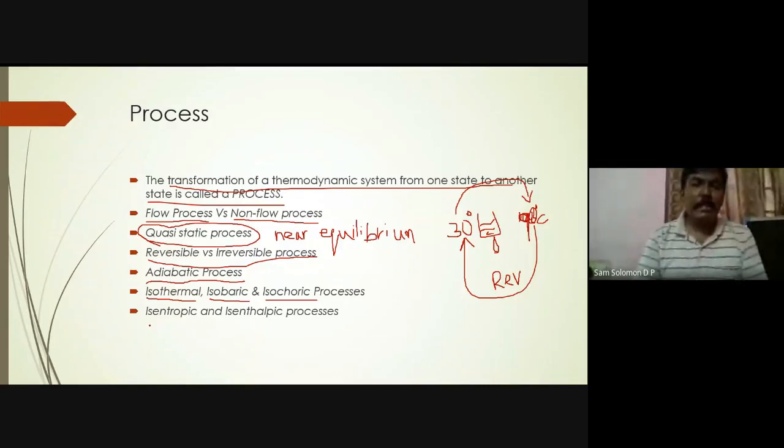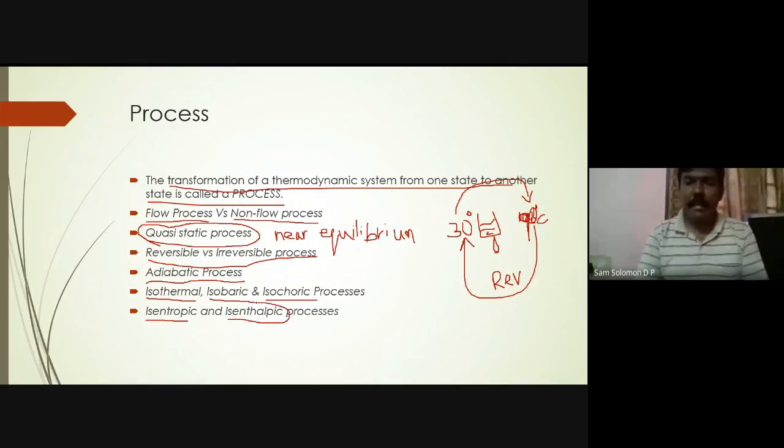Some of you may be familiar with these two and some of you may not. Isenthalpic is constant enthalpy, and isentropic is constant entropy. Entropy is also a property which is defined based on the second law of thermodynamics, and we will be doing that in our unit 3. Third unit, we will be doing it. And when we discuss work and heat transfer, I'll introduce that a little bit so that you can have a feel of what that property is all about. So when you move a system from one state to another state, that transformation is called a process.